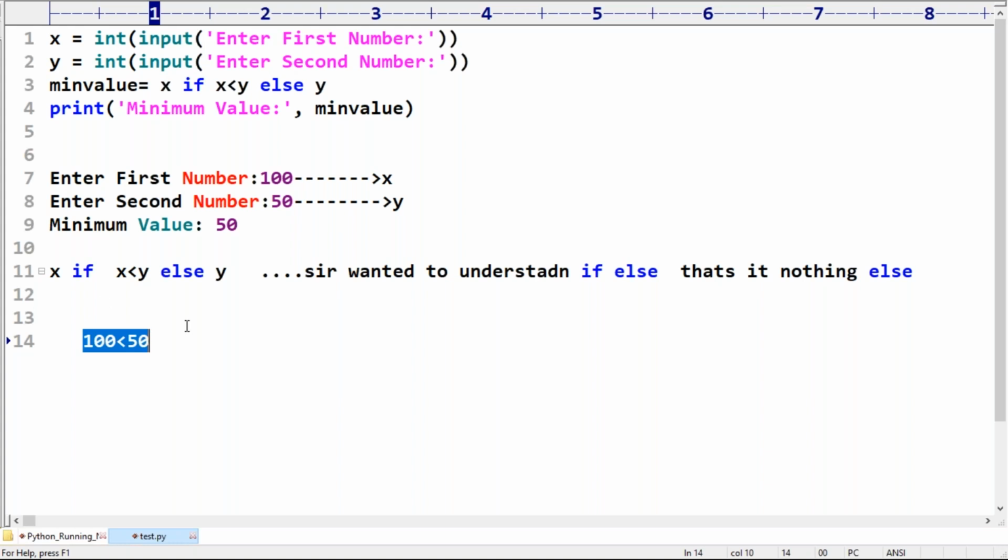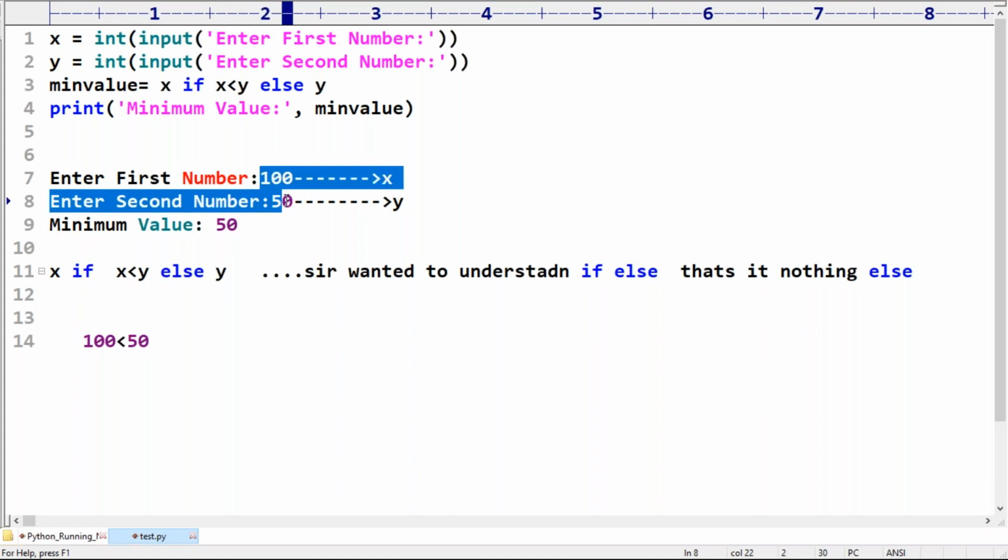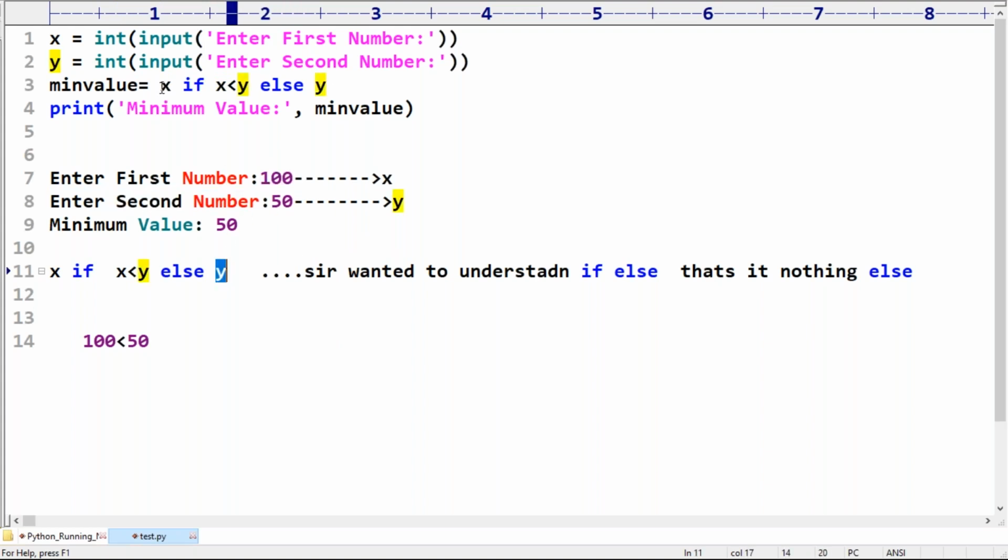No. So if this condition fails, which value do we have to consider? Can you please confirm, x value or y value? If this condition is satisfied, x value. If this condition fails, then we have to consider the y value. So this condition fails for this input. That's why the y value will be considered. Now that y value will be assigned to the min value variable. Now min value contains the y value, meaning 50. Sir, print the minimum value, 50.